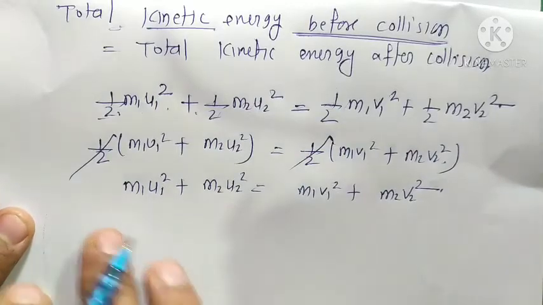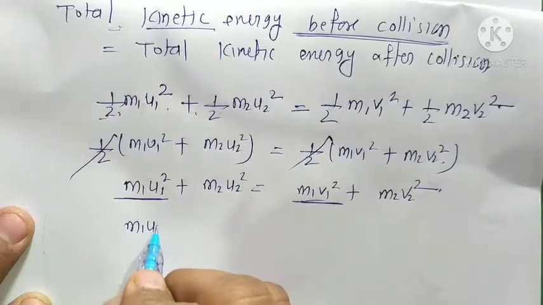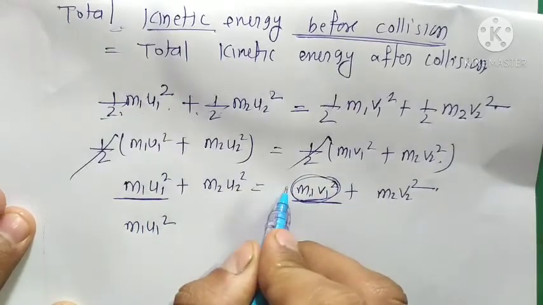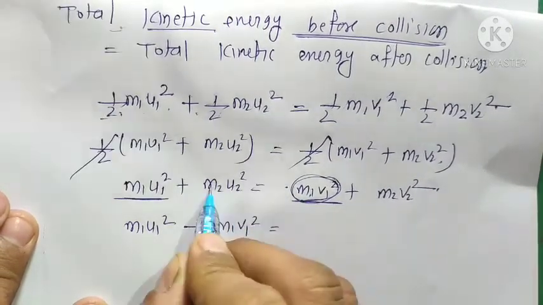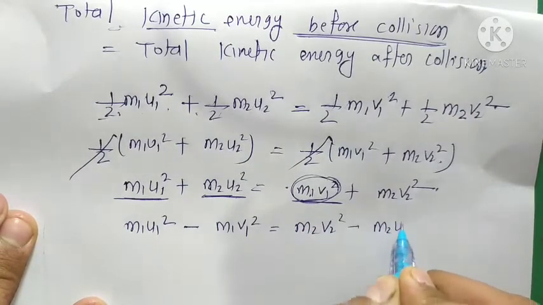So half and half cancel each other. What is left is m1 u1 square plus m2 u2 square equals m1 v1 square plus m2 v2 square. The term m1 v1 square goes to the left side, so its positive sign changes into negative, and the term m2 u2 square goes to the right hand side.